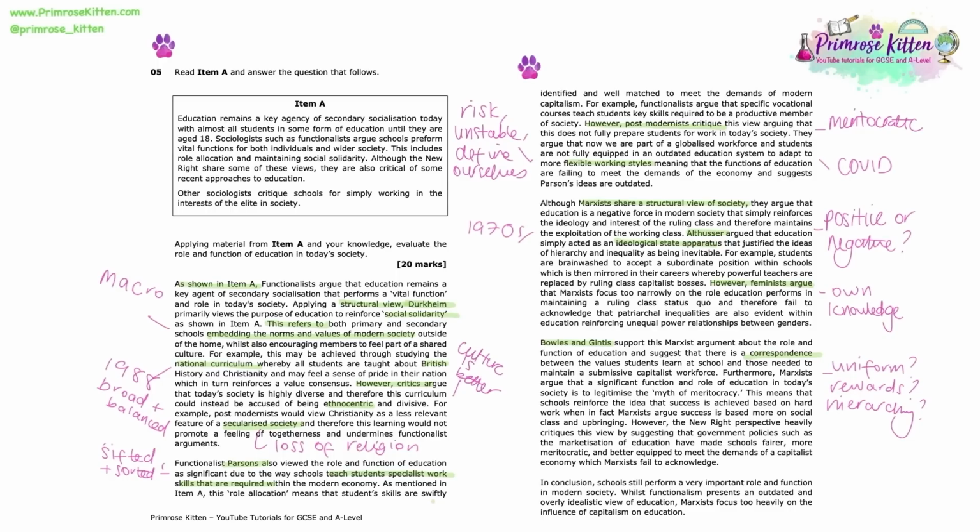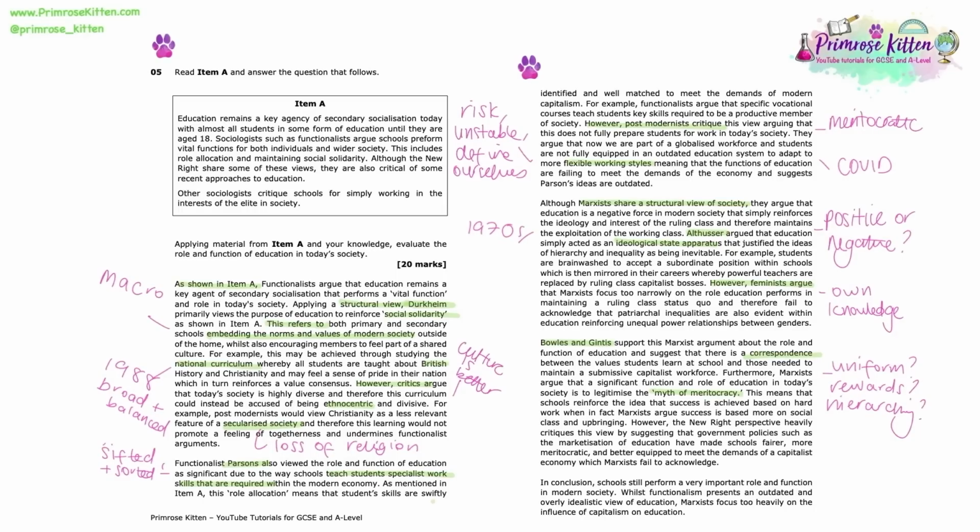And then you've also got that really important phrase in there as well, myth of meritocracy, obviously directly goes against anything functionalists say about our education system, whereby here Marxists are arguing the working class are sold a dream within education that they can achieve whatever they want to achieve as long as they have the academic ability and they work hard to do that. Whereas actually Bowles and Gintis are arguing here that no matter how hard the working class work, no matter how much natural ability they have, they will never be able to achieve the same as the middle class, because the middle class have that birth privilege and advantage over them.